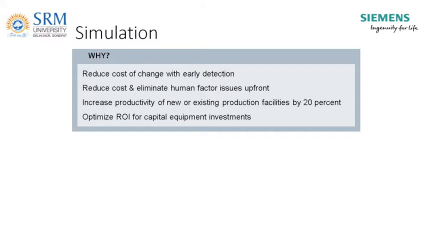But there are many hidden factors which contribute to the output of the line, like breakdown, tool change, setup change. That is not included when we do it manually. So we don't get a clear picture of the actual output of the line or a plant. So there are tools available with which you can simulate considering all these factors, and you will get a realistic picture of the plant or a line.